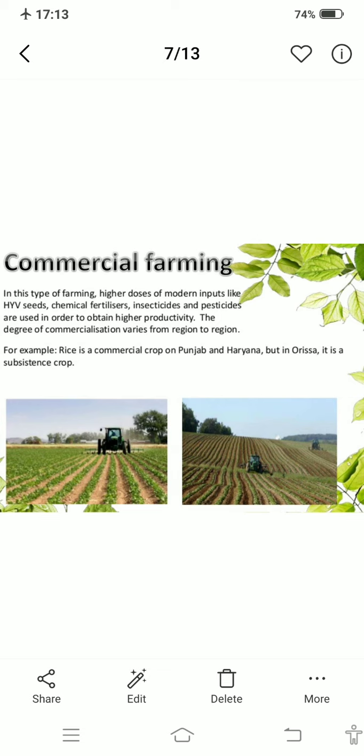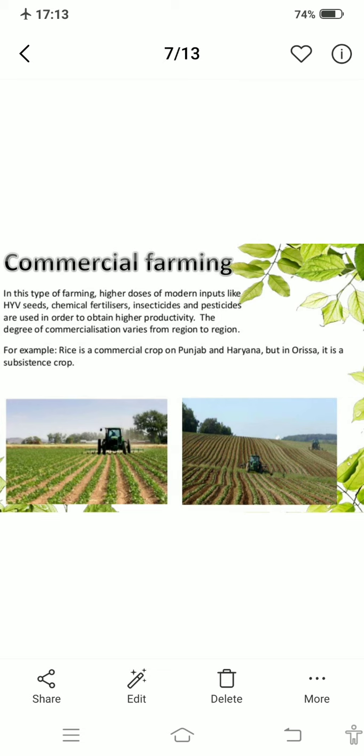So in commercial farming, high doses of modern inputs like high yielding variety seeds, chemical fertilizers, insecticides and pesticides are used. And why do they use them? In order to obtain higher productivity. And one more reason, because this type of farming is basically to earn profit.